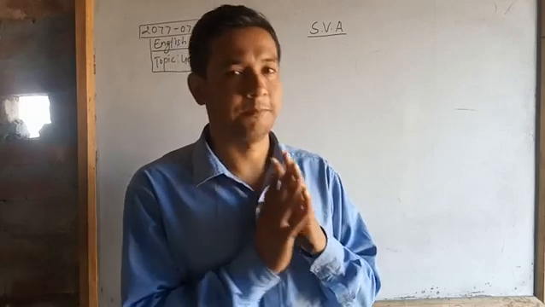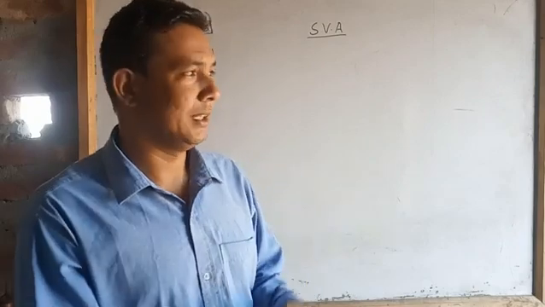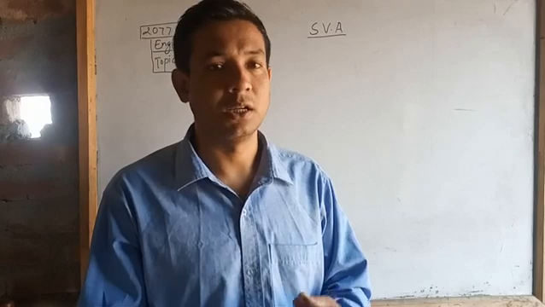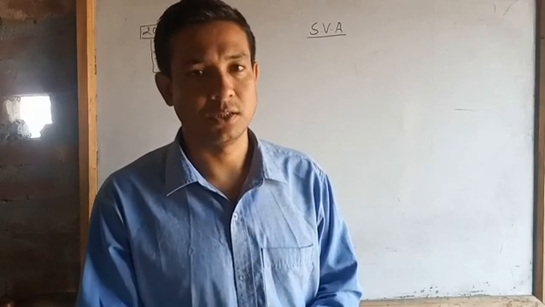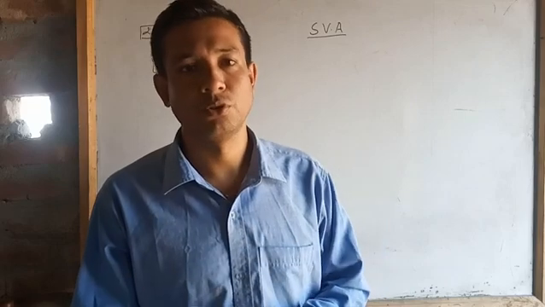Then we started on the conditions in which subjects are considered singular. Yesterday, we did two rules.